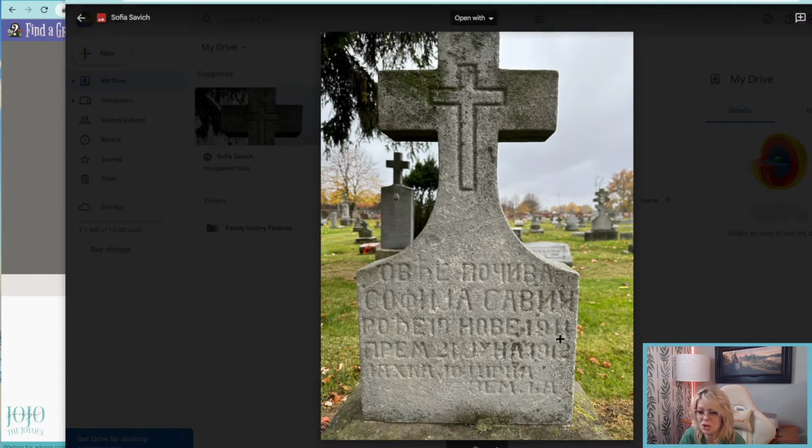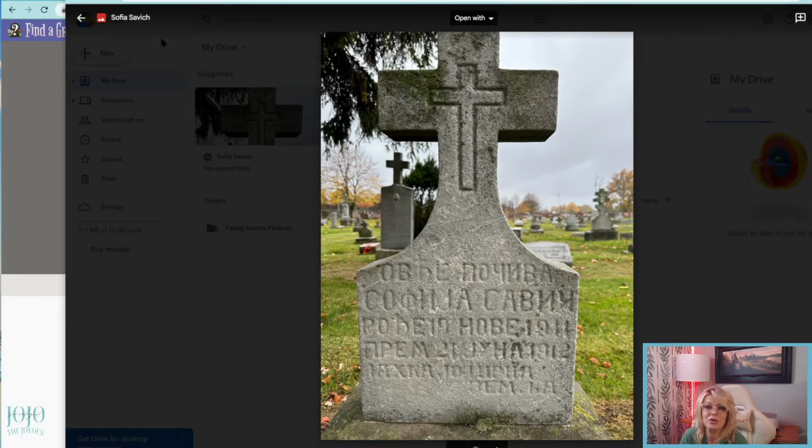And possibly, I'm not sure, because it does say 1911 there, and she was born in 1910, I believe. But he says, I mean, we spent 30 minutes looking for this headstone, and he says this was definitely hers. He was pretty adamant about this being the correct one.